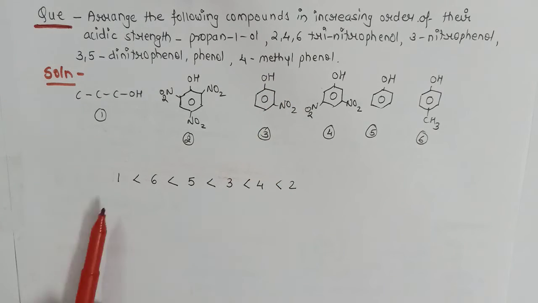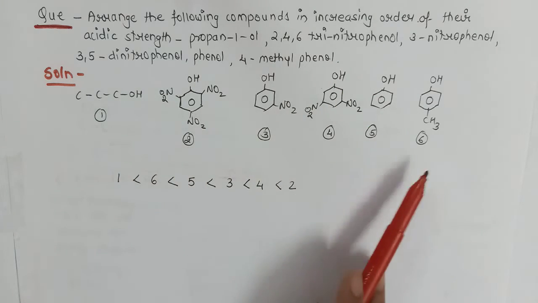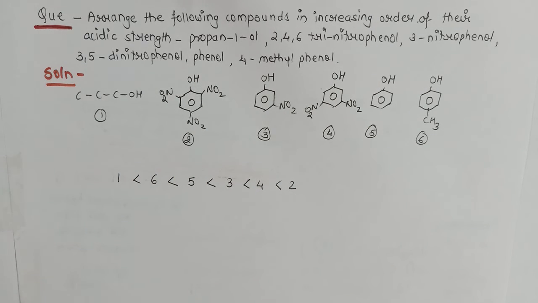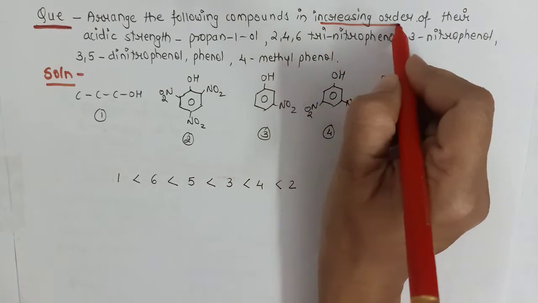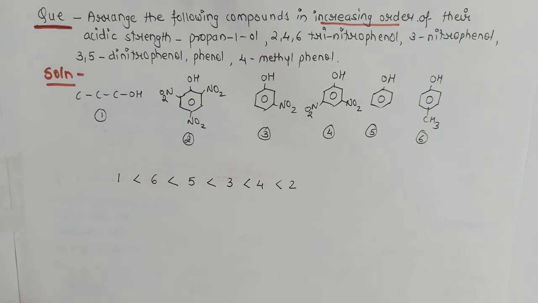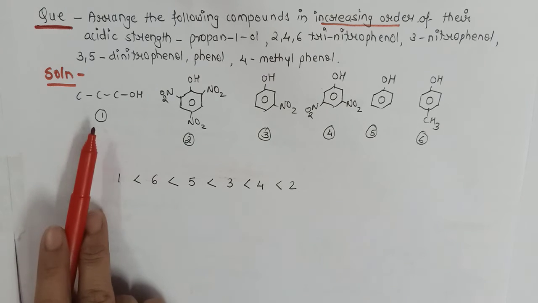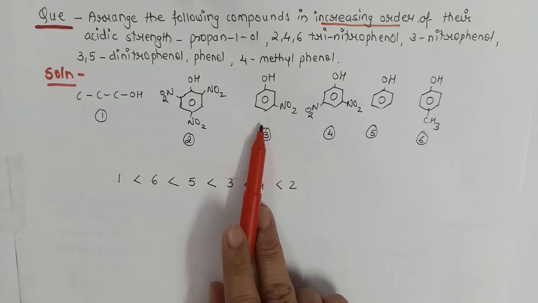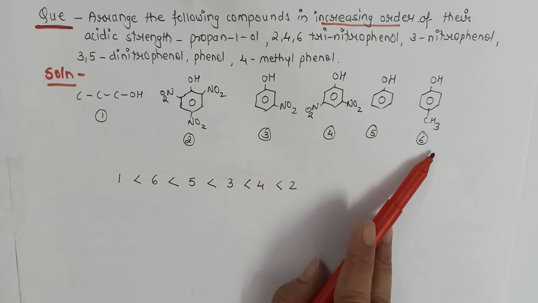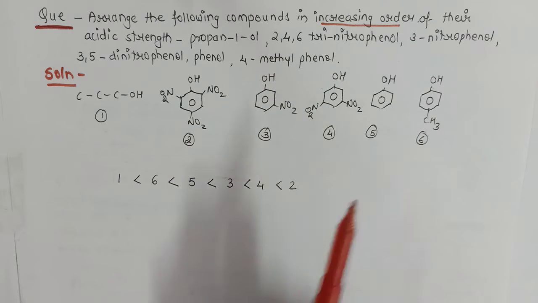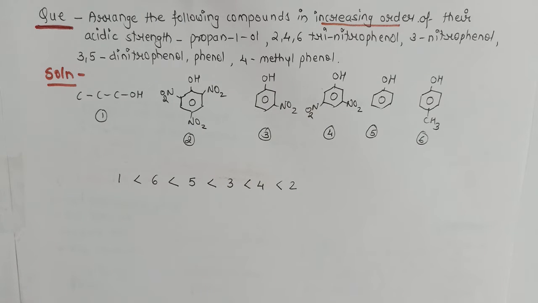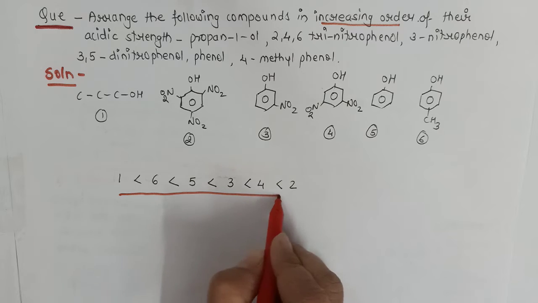So when we are writing the solution in your board exam, this is the best way, or I'll say this is the standard way of writing the answer. Write the structure of all the compounds given to you. Now depending on the sequence, we have to arrange them in the increasing order. Increasing order means highly acidic will be at number 1. So picric acid is highly acidic, that we know, and the least acidic is propanol. And now accordingly we will arrange the remaining phenols, whether they have electron donating group or electron withdrawing group, and your answer will be this one.